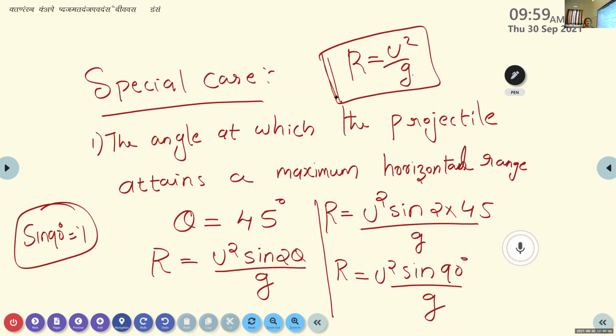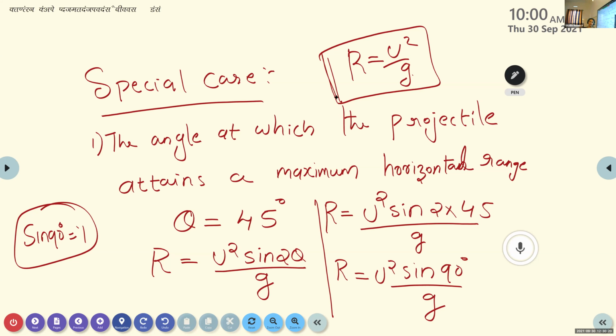So can you guess at what angle he threw this javelin in order to obtain a maximum horizontal distance? It should be an angle of 45 degree. If and only if theta is equal to 45 degree, then the projectile reaches a maximum horizontal distance.